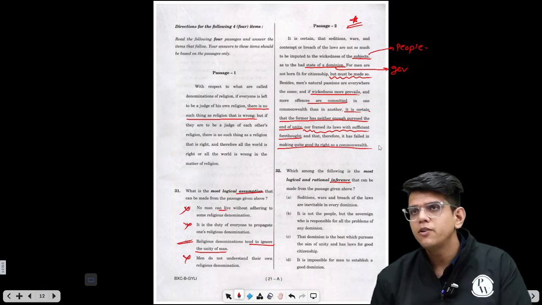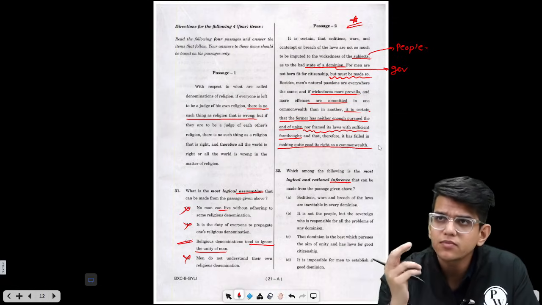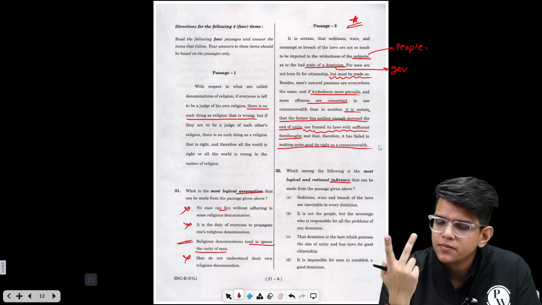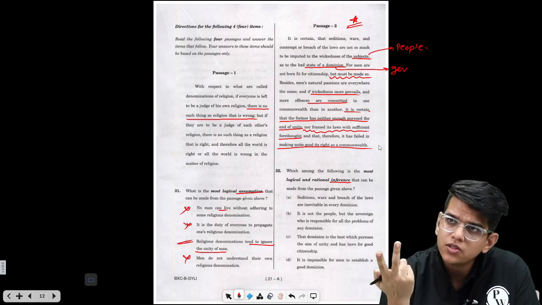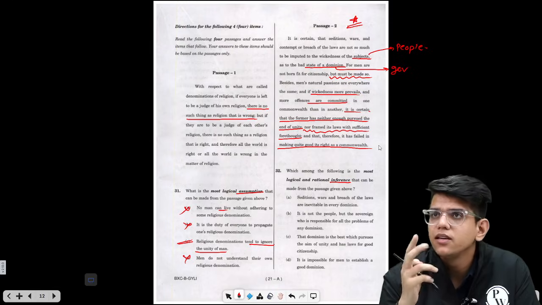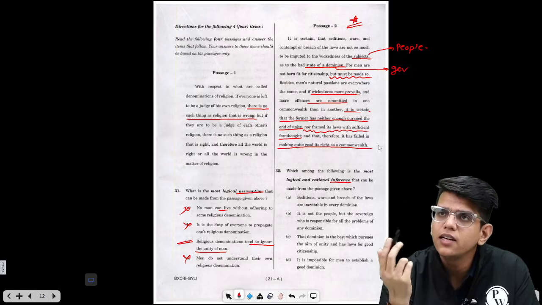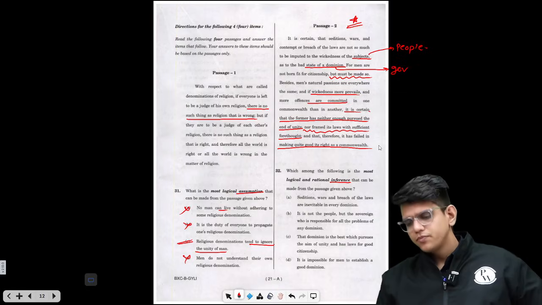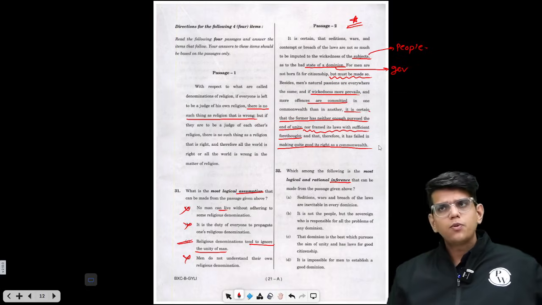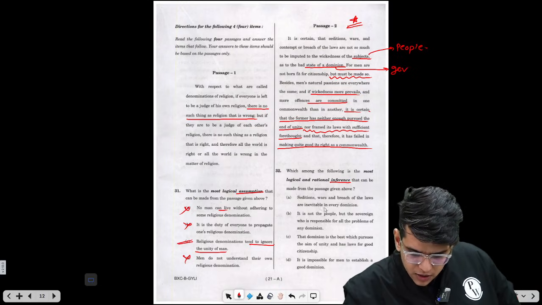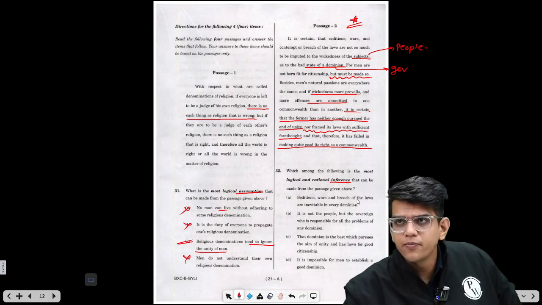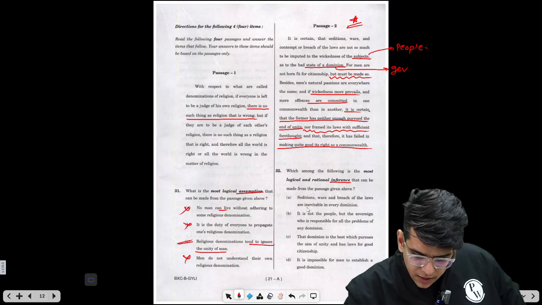as a commonwealth. So basically, two duties: training the citizens and framing the proper laws is the duty of the government. If they are not doing that, then they are not completing their duties properly, right? So what are the options? Sedition, wars and breaches of laws are inevitable in every dominion. Let's see. It is not inevitable.